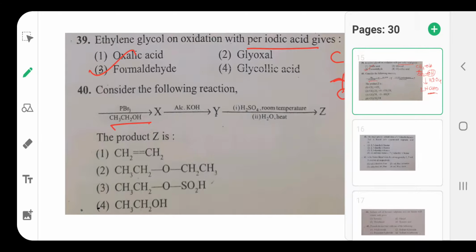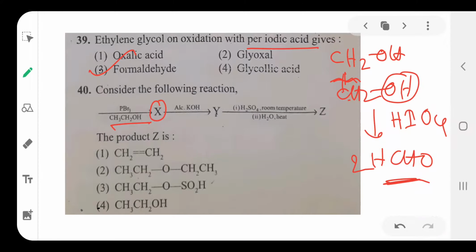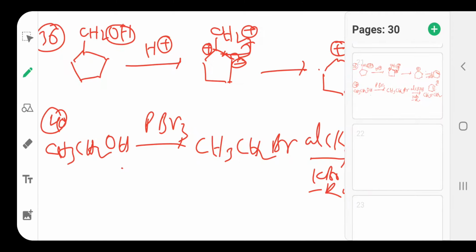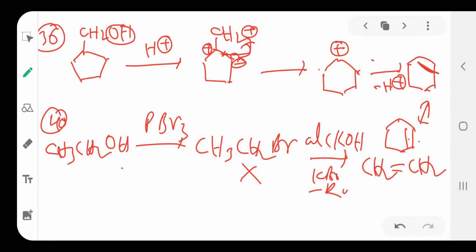X is ethyl bromide. Y is the alkene, followed by H2SO4 and H2O, meaning addition of water to the alkene. To this alkene Y we are adding H2O in the presence of acidic medium.